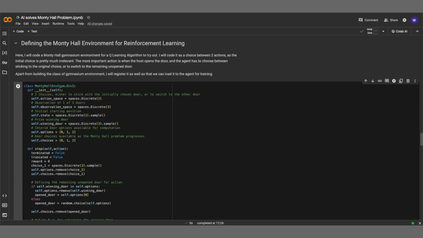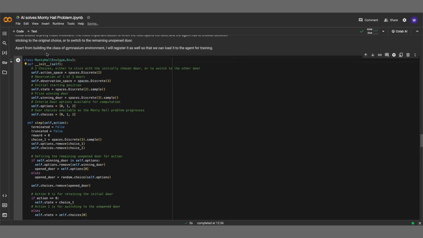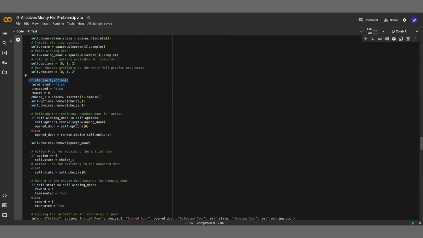Now, let us move on to training a reinforcement learning agent. As there are no Monty Hall problem environments in the gymnasium library, let us code a custom environment for it. We are going to create a Monty Hall class and inherit the properties from the gymnasium.env object. We will define only 3 subfunctions here for it to work, as we do not need to visualize it. The three subfunctions are the init self method, step, and reset.